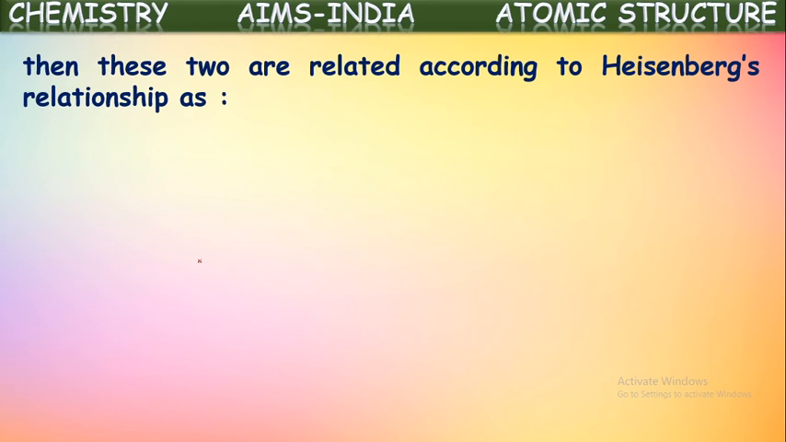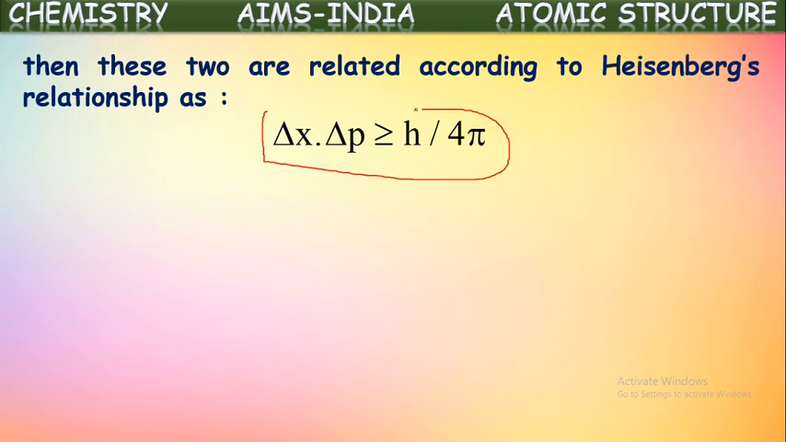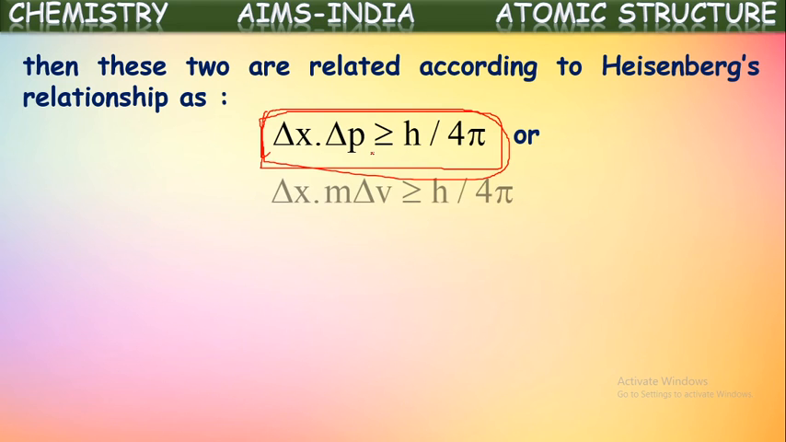Then these two are related according to Heisenberg's uncertainty principle as delta x into delta p is greater than or equal to h by 4 pi. This is a relation given by Heisenberg. This is called Heisenberg's uncertainty relation, where delta x represents the uncertainty in the position and delta p represents the uncertainty in the momentum. The product of these two will always be greater than or equal to h by 4 pi.